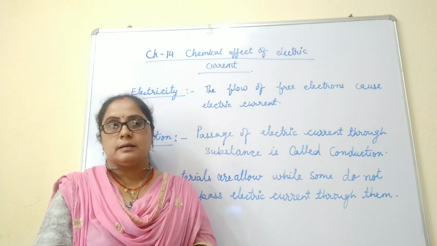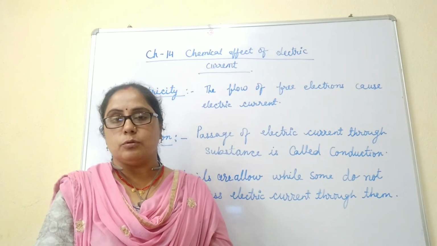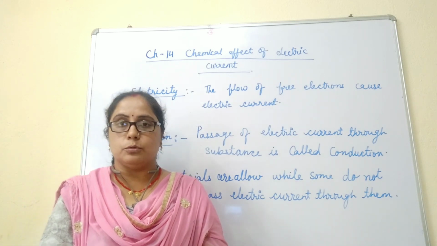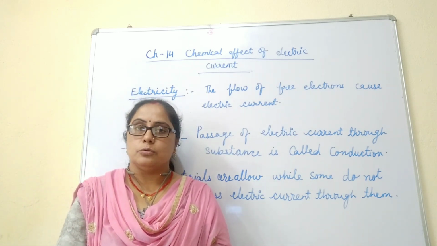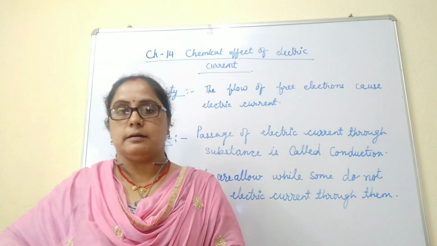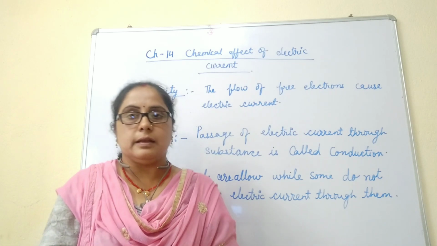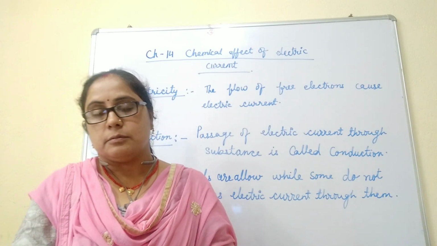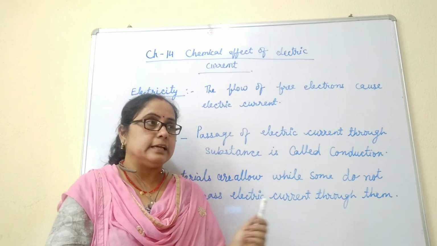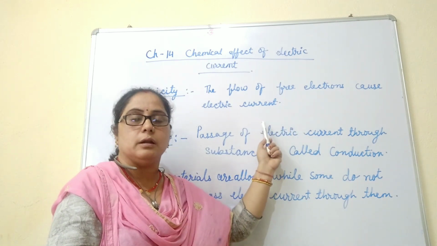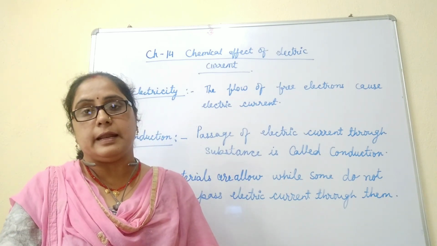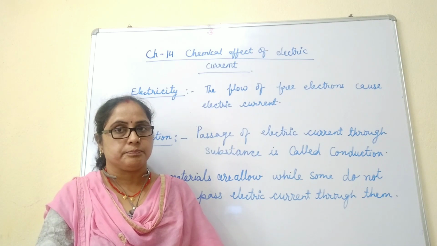Electricity. At the present time, we know that most of our work depends on electricity. We use electricity to run fans, washing machines, geysers, air conditioners. Even our mobiles are charged using electricity. So what is this electricity? Electricity is the flow of free electrons. If a substance has free electrons, then the flow of free electrons causes electricity.